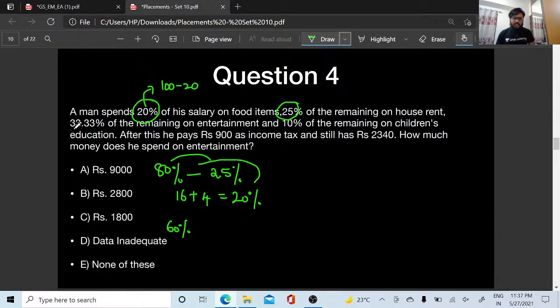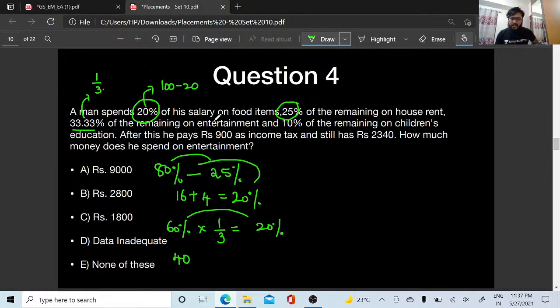In 60%, 33.33%. What is the fraction of this? This is 1 by 3, right? So 60% into 1 by 3 becomes 20% again. So what is the remaining with this person? 60 minus 20, 40. Now 40% is left.